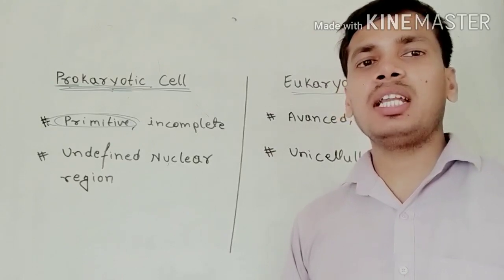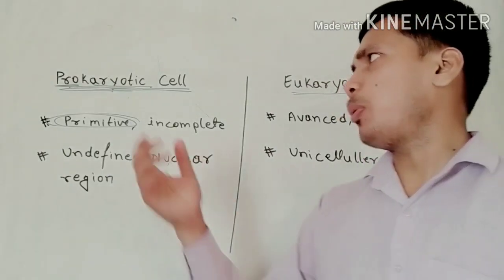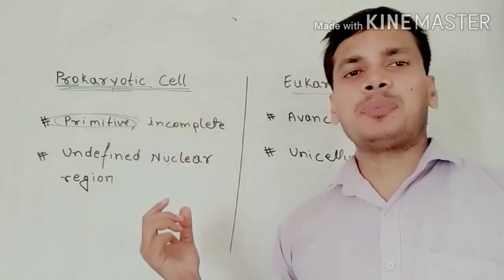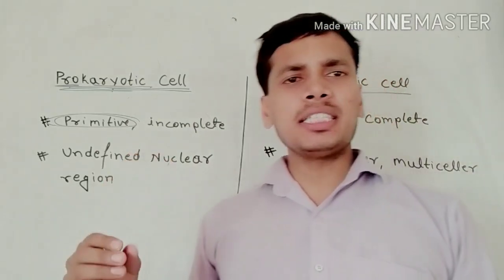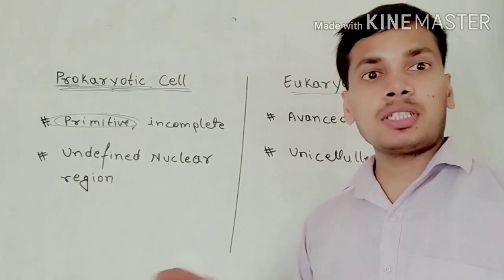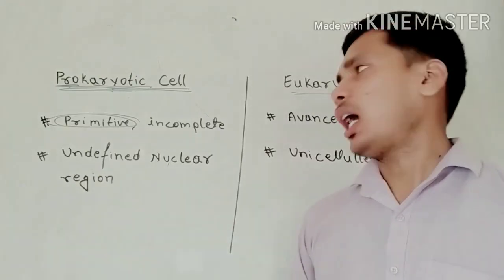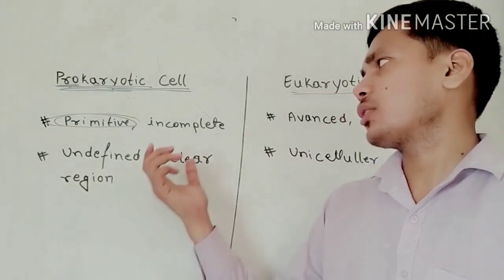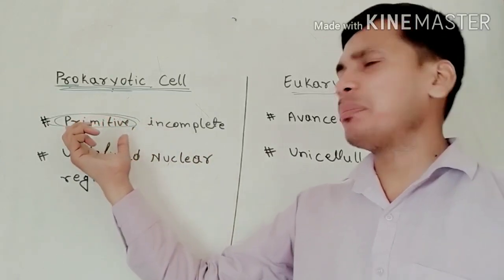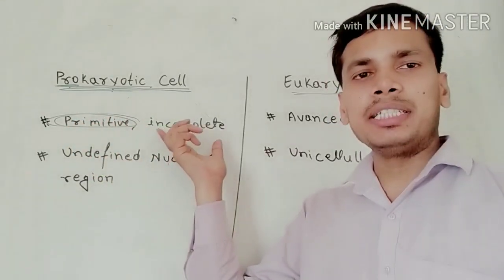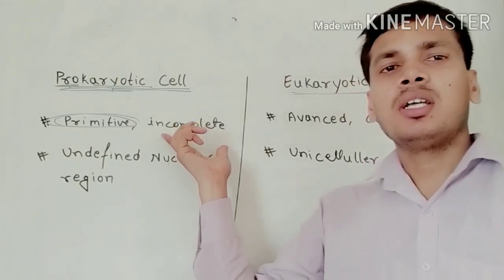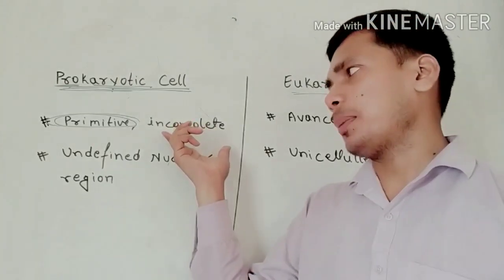and the proper functions of the cell are not performed by this type of cell, because so many cell organelles are absent and the function of those cell organelles is not done by others. So that's why these are very primitive cells, and these are incomplete. Incomplete means some cell organelles are absent.